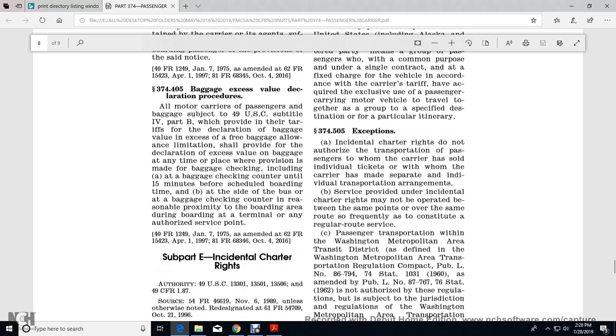374.405, baggage excess value declaration procedures. All motor carriers of passenger baggage subject to Title 49 U.S. Code, Subtitle IV, Part B, which provide in their tariff for the declaration of excess value above the free baggage allowance limitation shall provide for declaration of excess value of the baggage at the time and place of baggage checking, including a baggage checking counter until 15 minutes before scheduled boarding time, and at the side of the bus or the baggage checking counter with reasonable proximity to the boarding area during boarding at a terminal or any authorized service points.